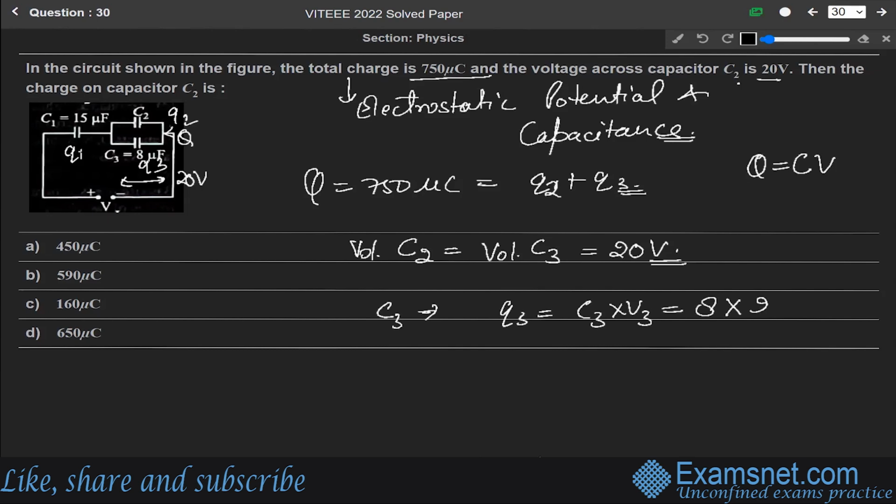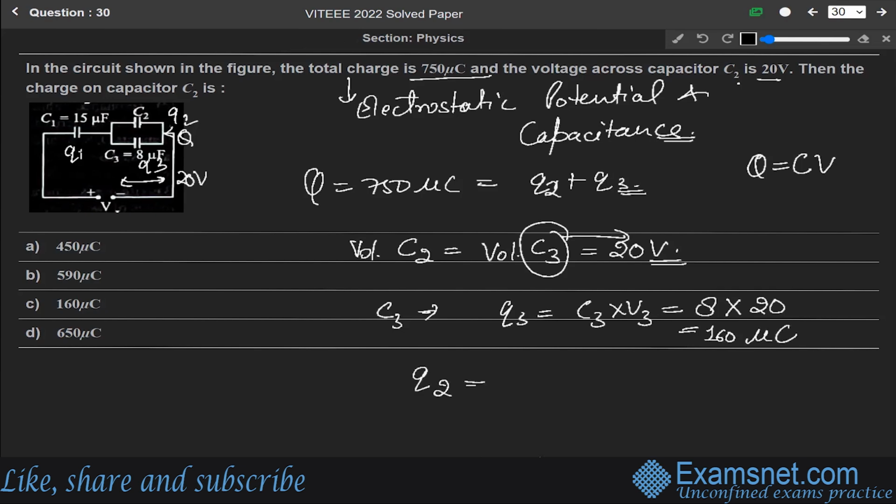V3 is 20, since C2 and C3 capacitances are in parallel. If these are in parallel, they will have the same voltage. So C3 also has 20 volts. So Q3 equals 8 into 20, which is 160 microcoulomb.